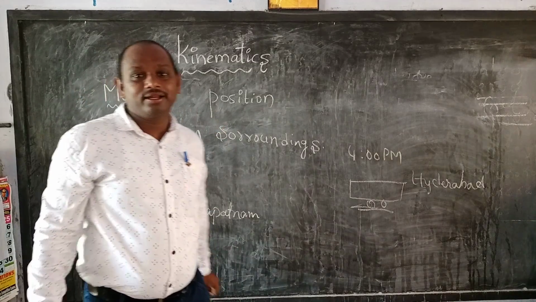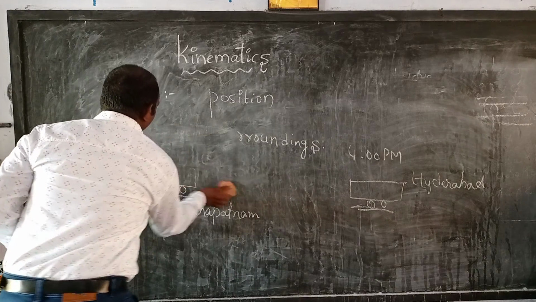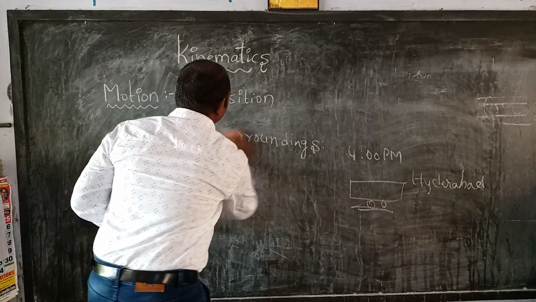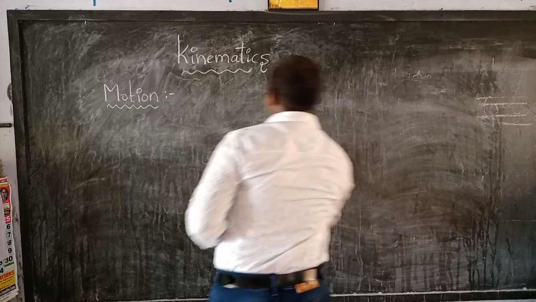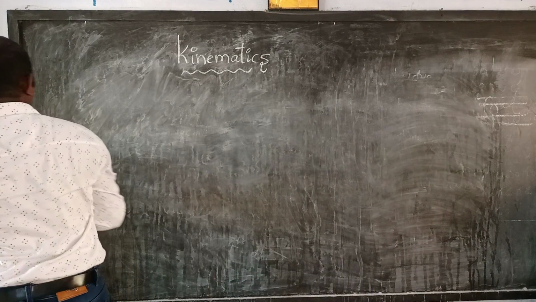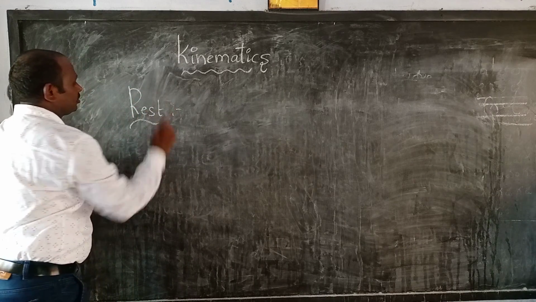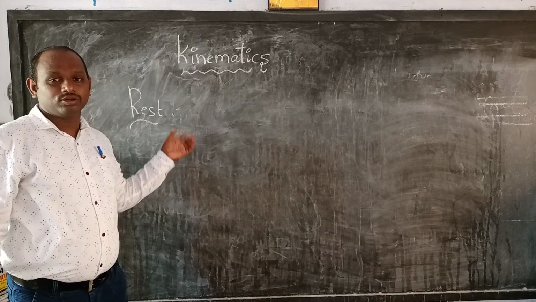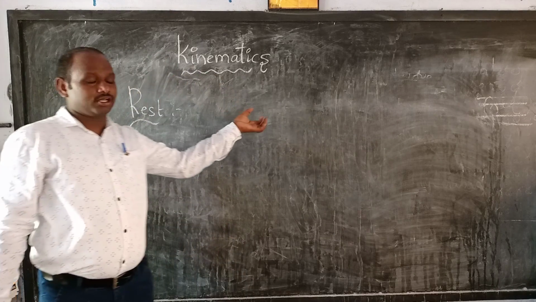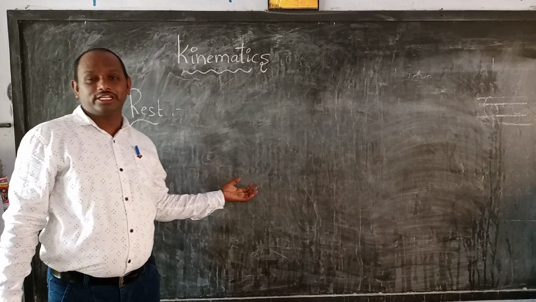Now I will explain the definition of rest. In rest also, two points are very important: position and surroundings.